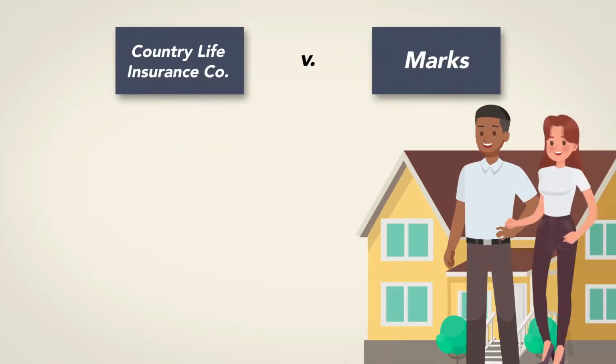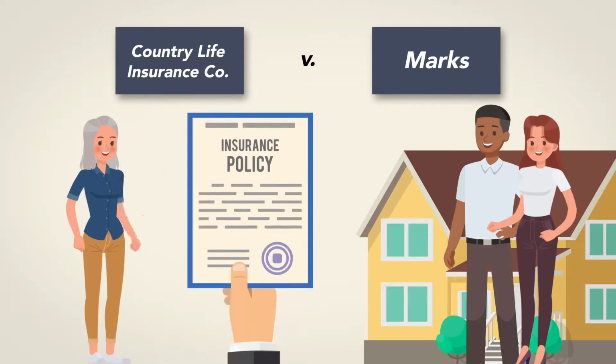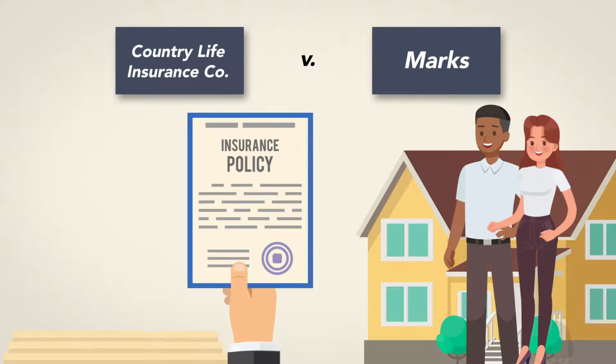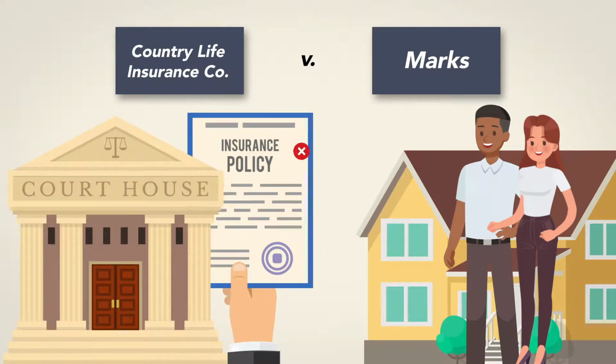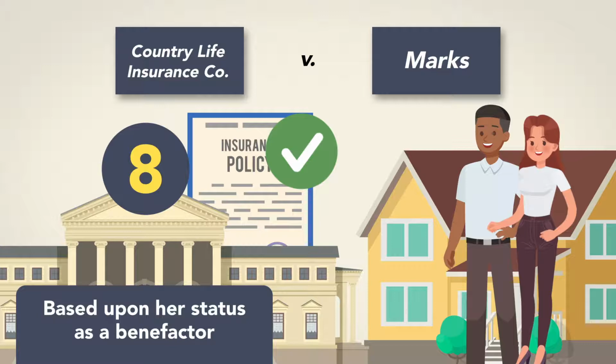In Country Life Insurance Company v. Marks, John and Debbie Marks insured Connie Romig's life at her insistence as a close family friend, whom they affectionately referred to as Aunt Connie, and who helped support the couple and their children financially. When Aunt Connie died, the court initially ruled that the couple did not have an insurable interest in her life. On appeal, however, the Eighth Circuit Court of Appeals found that there was an insurable interest based on her status as a benefactor, even though there was no family relationship by blood or operation of law.